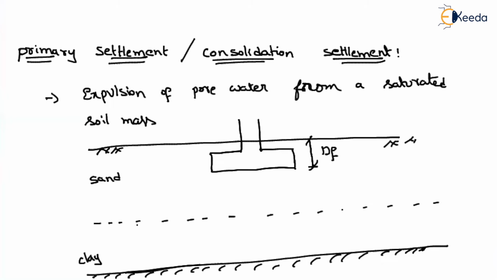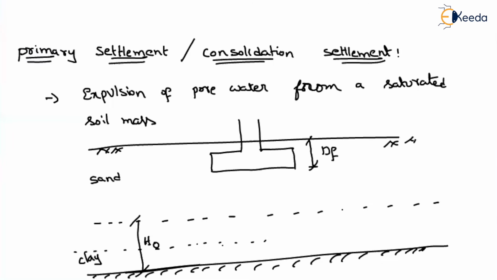Let us consider that the thickness of the clay layer is H naught. Considering the total thickness of the clay as H naught, we will take the stresses at the mid region.